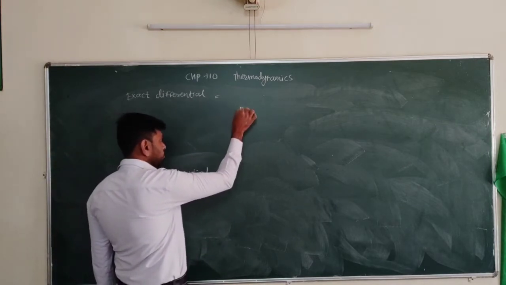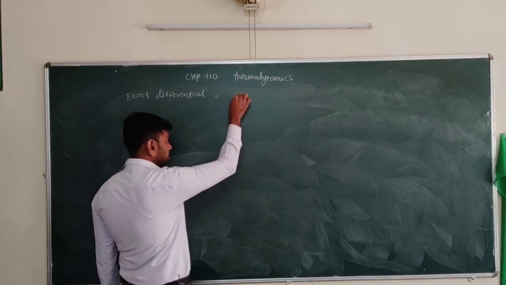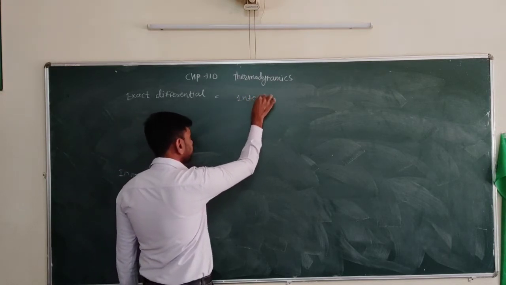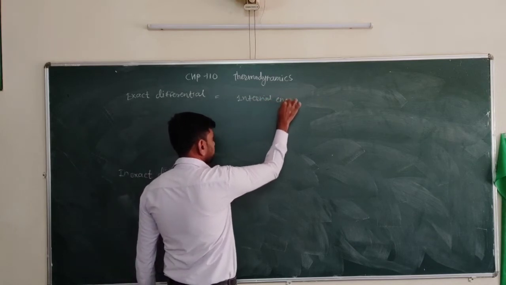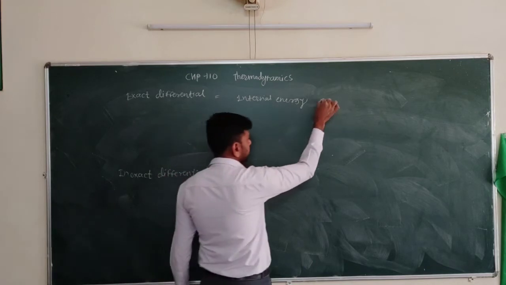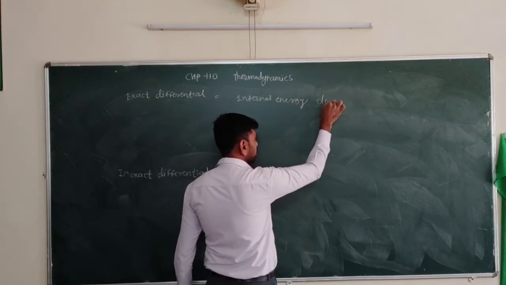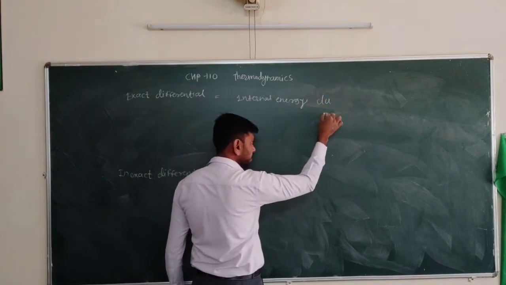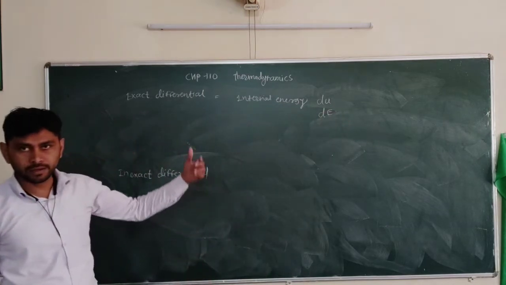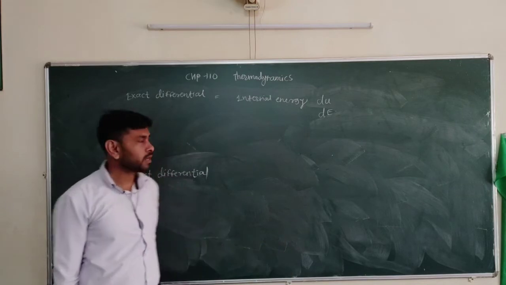Such as, suppose we take one quantity, internal energy. Energy is indicated by E or U, internal energy.